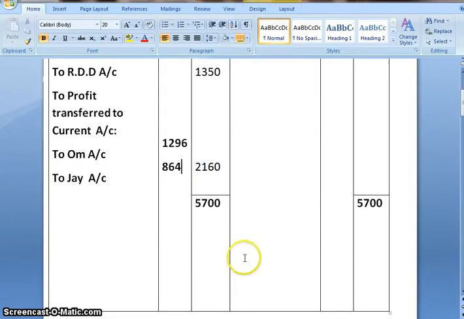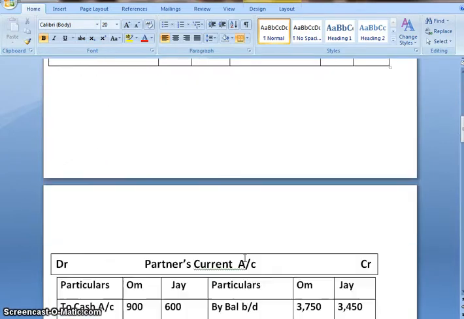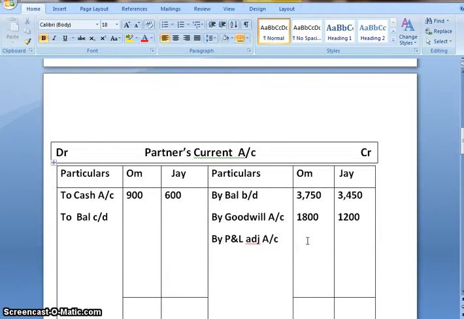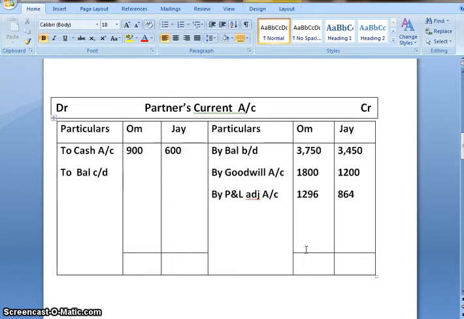Second effect, we will transfer to partners' current account by profit and loss adjustment account, 1296 for Om and 864 for J. Now we'll close partners' current account. First we'll calculate for Om. Credit side total is 6,846, and on deducting 900 from that we'll get 5,946.